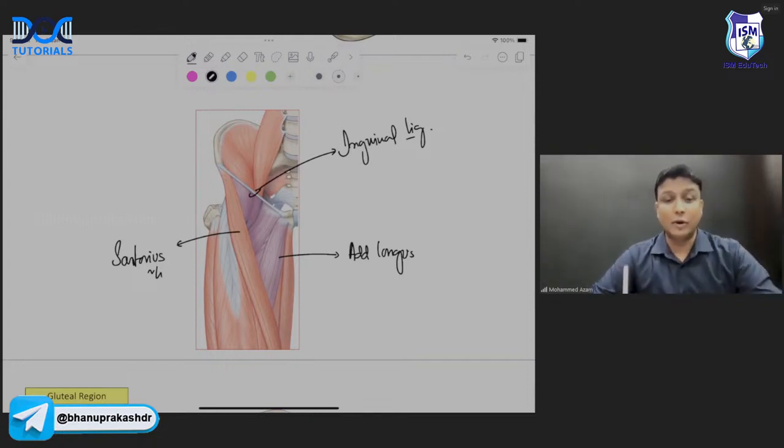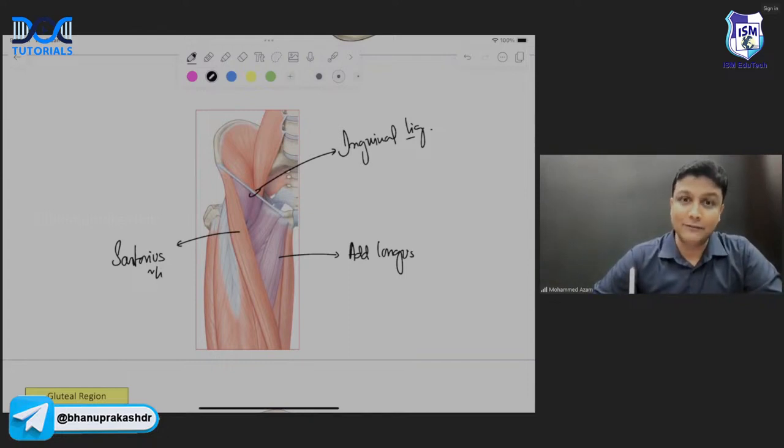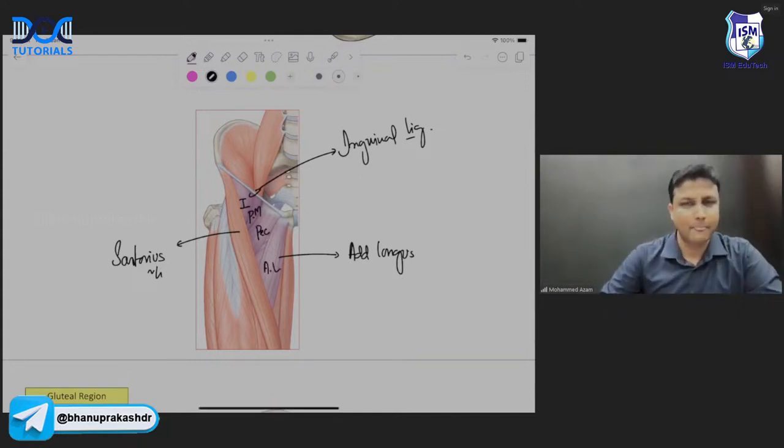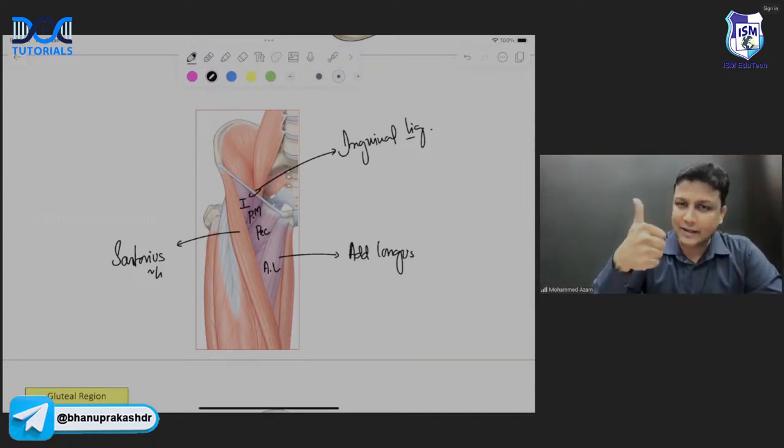But I am interested in the floor of that one. आपके एग्जाम में ना floor पूछा गया था. The floor is formed by the iliacus muscle, and this one here will be the psoas major muscle, and this one here is the pectineus muscle, and then this one is the adductor longus muscle. Sir, understanding? So how many muscles are going to form the floor of the femoral triangle? There are four muscles forming the floor, sir. Iliacus, psoas major, pectineus muscle, and adductor longus. ये आपके एग्जाम में पूछा गया था. This was asked in your MCI exam, sir. Are you understanding me here?